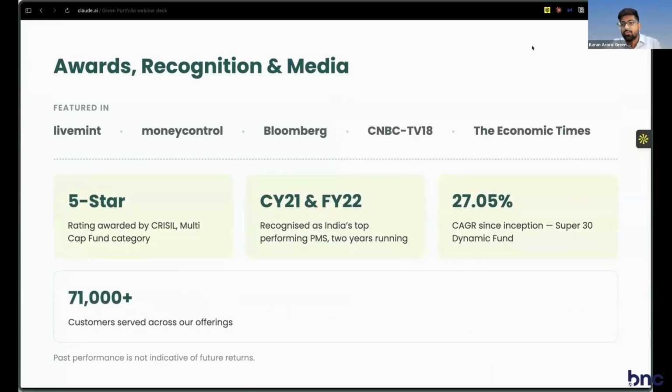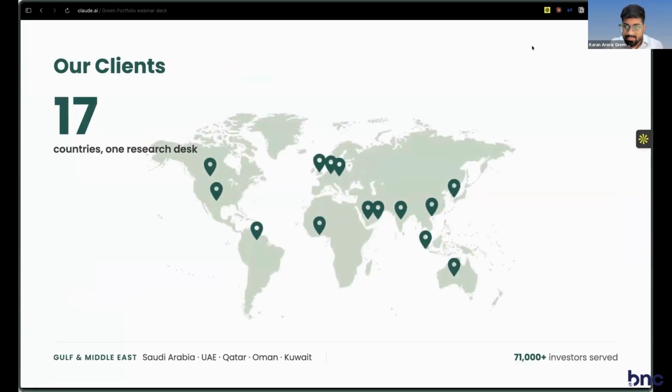Over the years, of course, a lot of awards and mentions. We got a 5-star rating from Crisil, as well as the top performing fund for calendar year 22 and financial year 22. Green Portfolio as a whole has been a top decile performer with constant and consistent rankings in the top 10 PMSs in India. Our clientele is spread over more than 17 countries, and the GCC, mainly Saudi, UAE, Qatar, Oman, and Kuwait, are one of the focus areas for us.